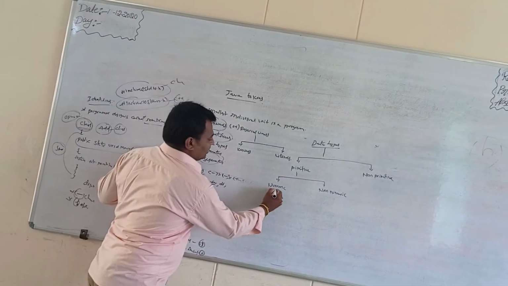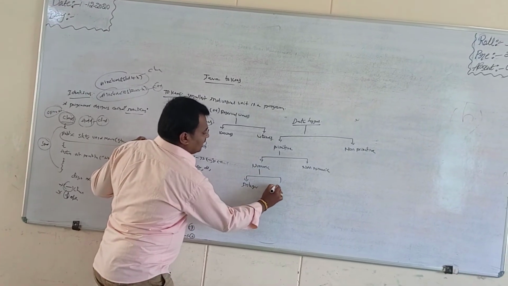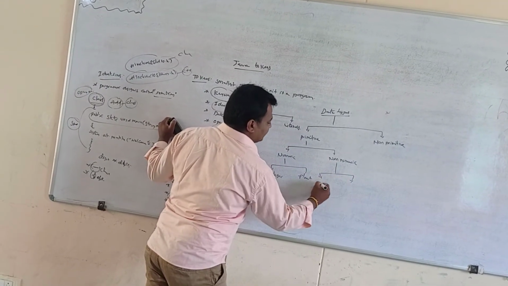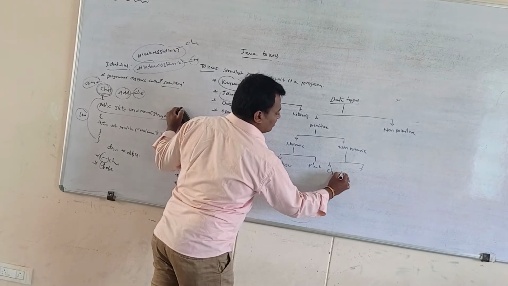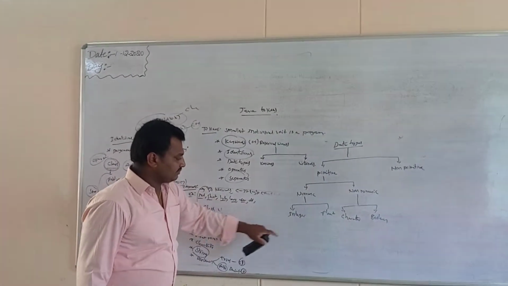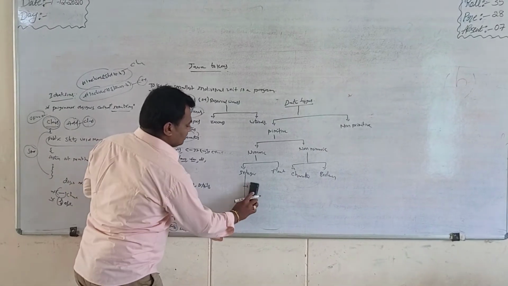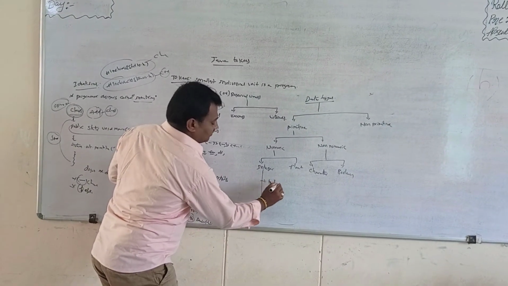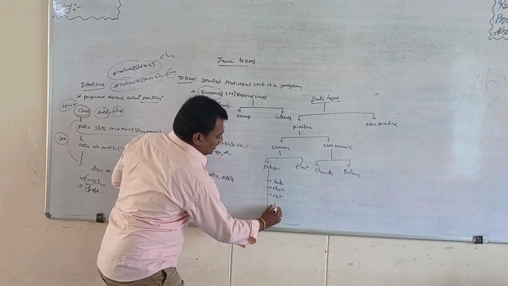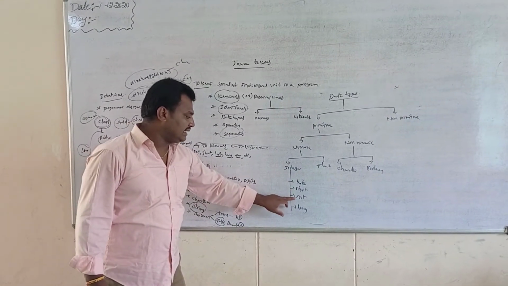Numeric can be classified into two types, that is integer and float. Non-numeric is again classified into two types, that is character and boolean. Integer data type is again classified into four types, that is byte, short, int, long.